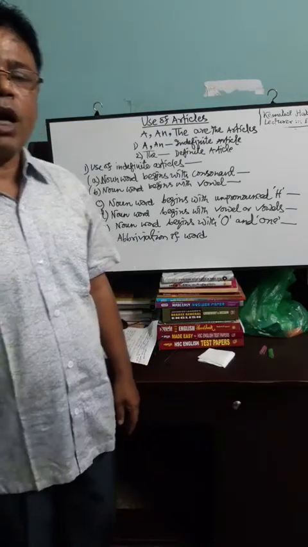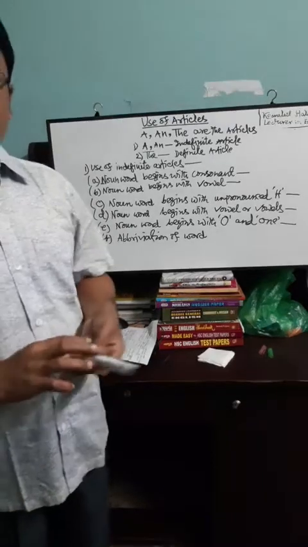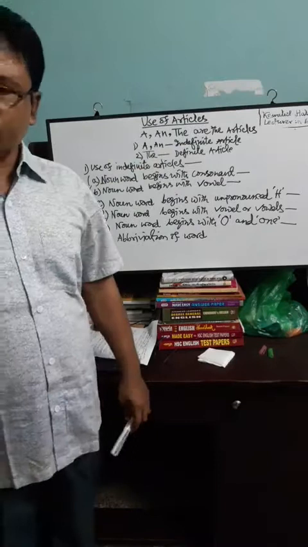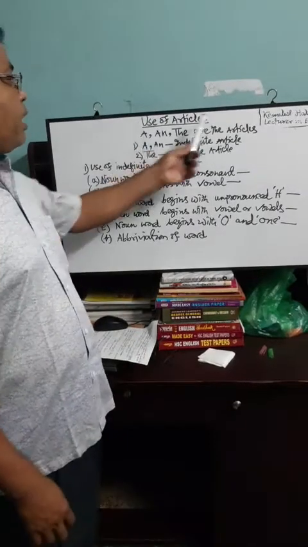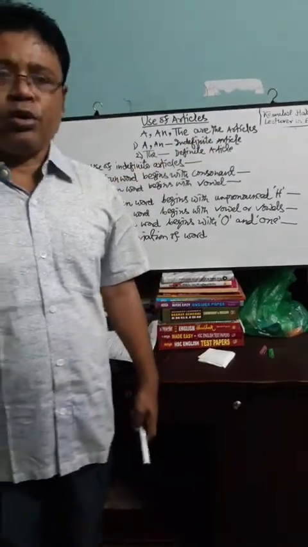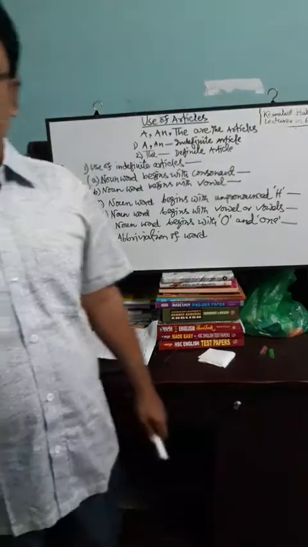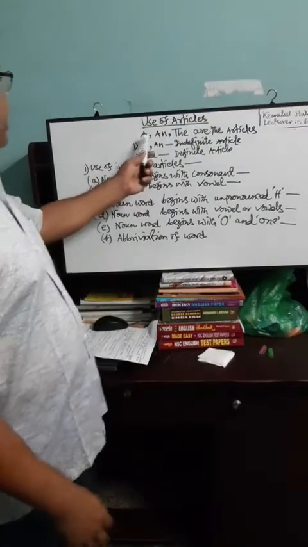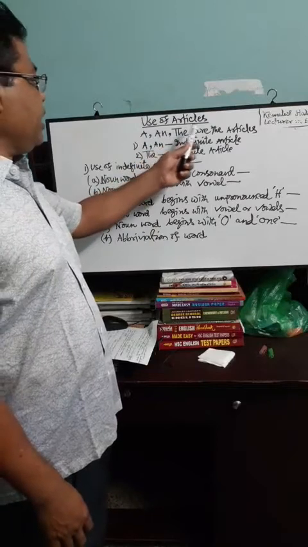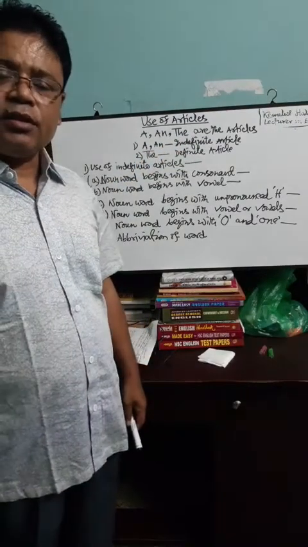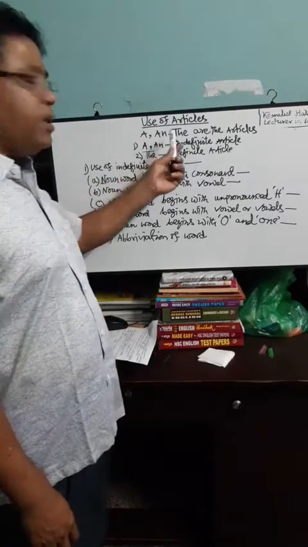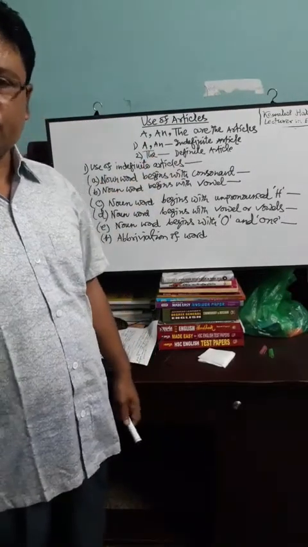Today, our class is about the use of articles. You know, in English grammar, A, AN, and THE are the articles. Basically, they are adjectives in part of speech.